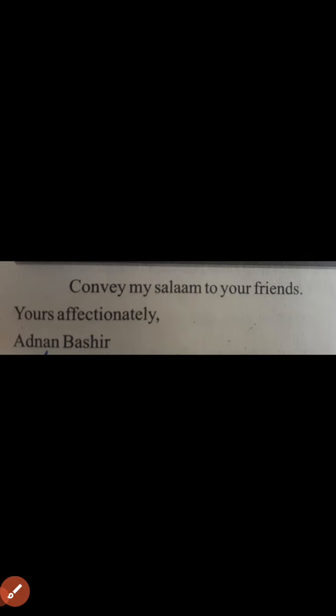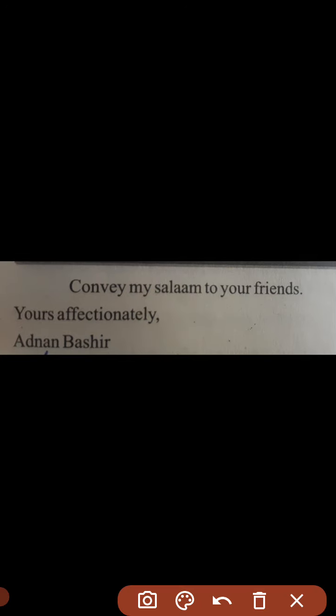And then comes the closure, and you can see that the closure is on this separate line. The closure can be more than one line as well. It depends upon the way you're writing the letter. So, convey my salam to your friends, and then comes the signature, the ending, that is yours affectionately.